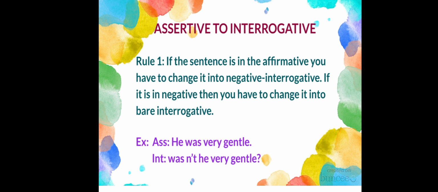It is already written in the rule that if the sentence is affirmative, and the sentence given in the example is an affirmative sentence. So we will change it into negative interrogative. So the sentence will be, "Was not he very gentle?" In this way we change an assertive sentence into interrogative.